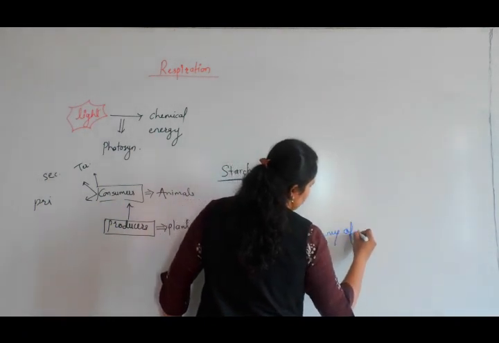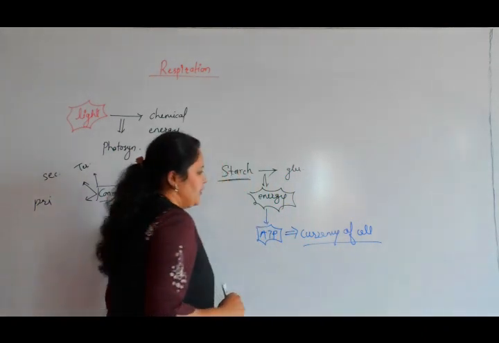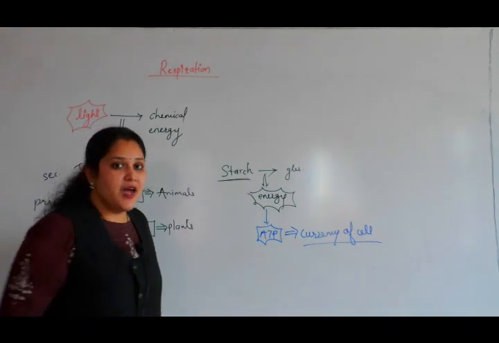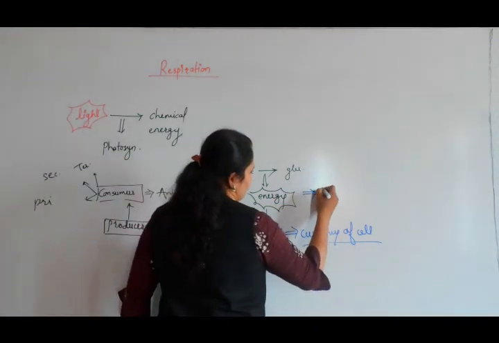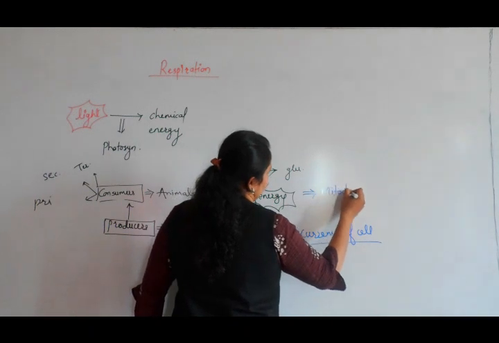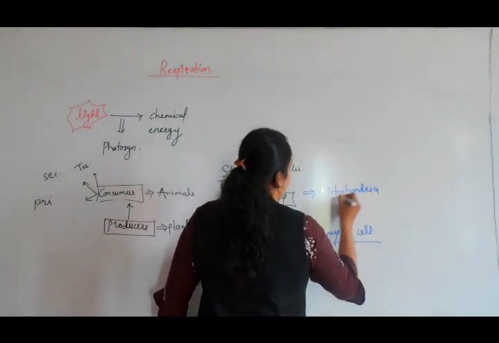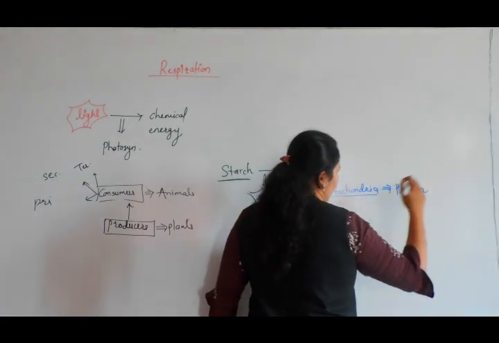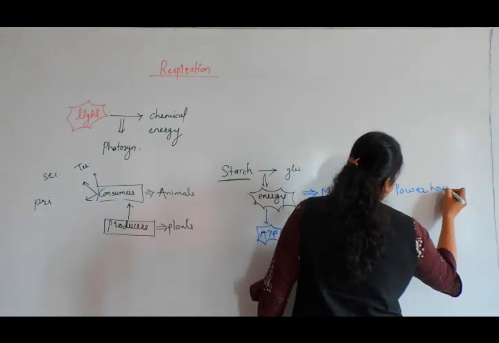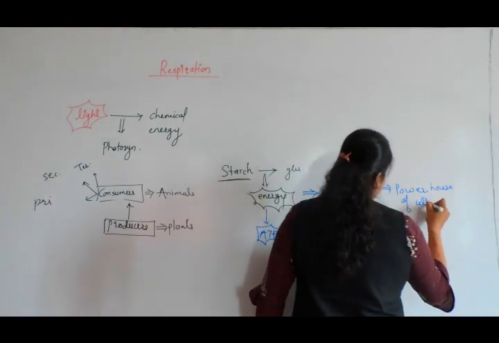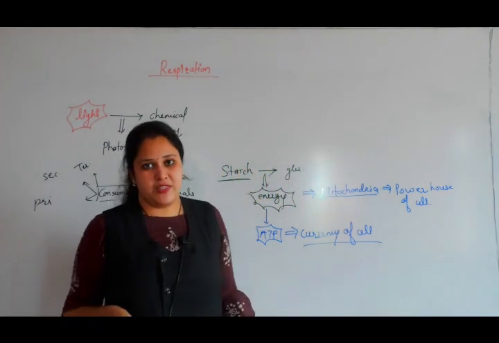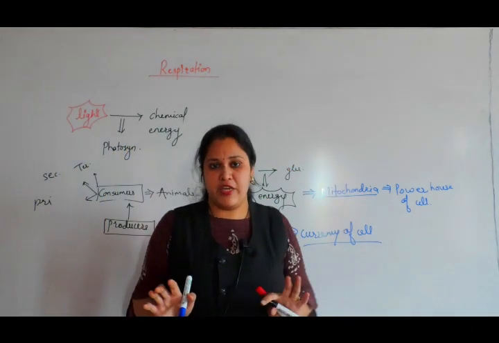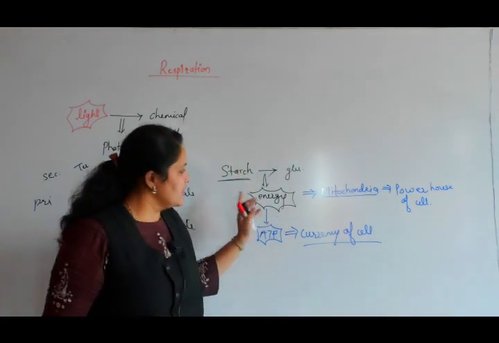Now, in the process of respiration, this breaking down takes place in the mitochondria. So mitochondria is called the powerhouse of the cell. This you might have learned before. See, this lesson on respiration we are going to study in detail. I'm just trying to give you a basic idea, so in one lecture we have to sum up all the things.